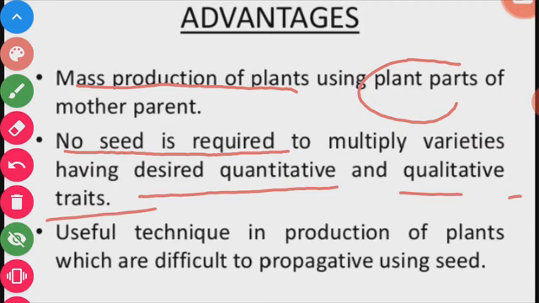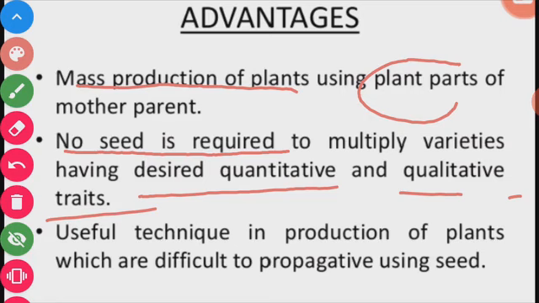And it is a fast and more certain way of reproduction in which the chance of plant failure is negligible. In the case of germination, some seeds do not germinate due to unfavorable conditions.